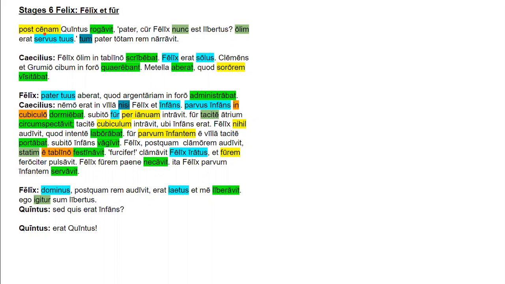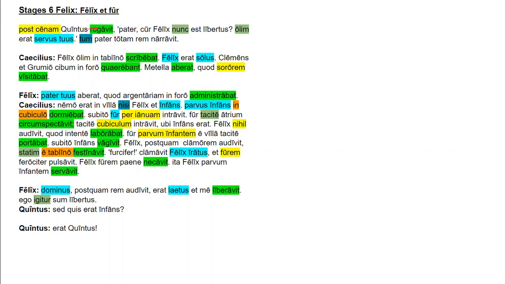So, post cenam Quintus rogavit, pater, cur Felix nunc est libertus. This first bit right here is post cenam, and that's a prepositional phrase, post plus accusative. We haven't seen this before, but it's still an accusative of orientation. It's an orientation in time, though. Post literally means behind or after. So in this case, it is after dinner. So post cenam, after dinner, Quintus, nominative subject, rogavit, perfect tense verb.